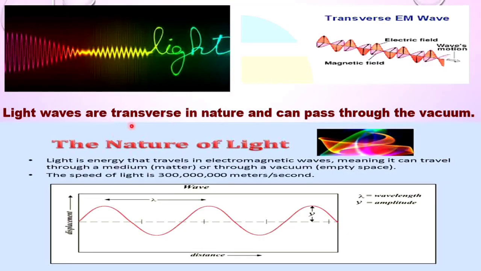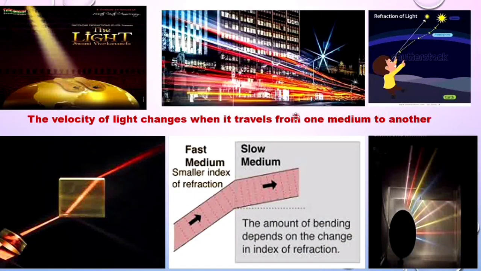Light waves are transverse in nature. What do you mean by transverse wave? Transverse waves are those waves where the particles of the medium vibrate perpendicularly to the wave propagation. So light waves are transverse in nature. Light waves can travel through all media as well as in vacuum. It can pass through solids, liquids, gaseous particles as well as vacuum. Whenever light enters from one medium to another, the velocity of light changes.